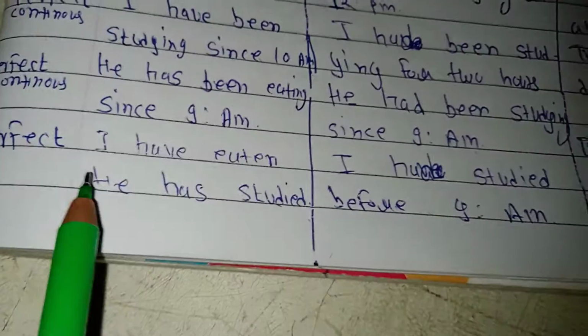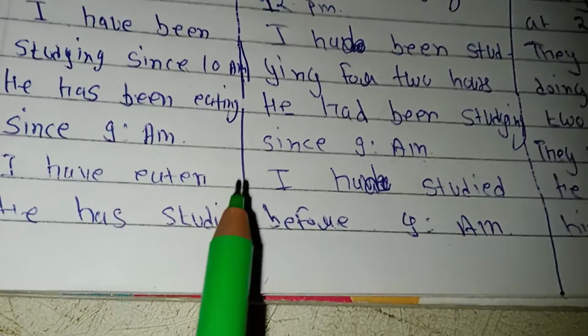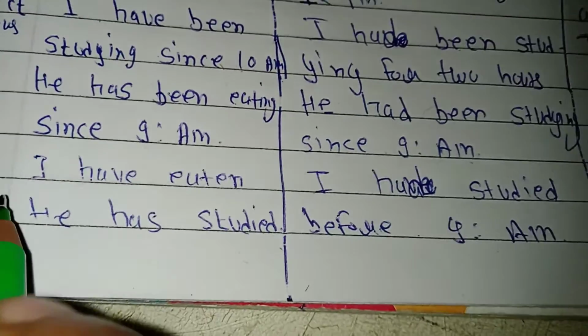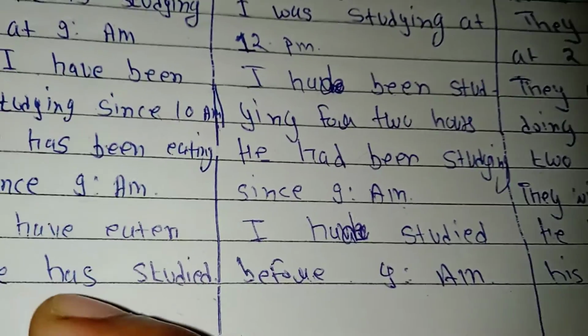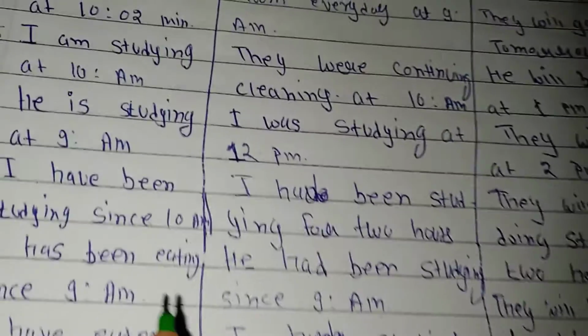So next let's take an example of the perfect mood. The example is: I have eaten. By this I mean the process of eating I have completed, at which time? Present time. So this is present time, and perfect is telling the status of that action, whether it is completed, half completed, or in continuous. To express this we use any mood in any tense, be it present.